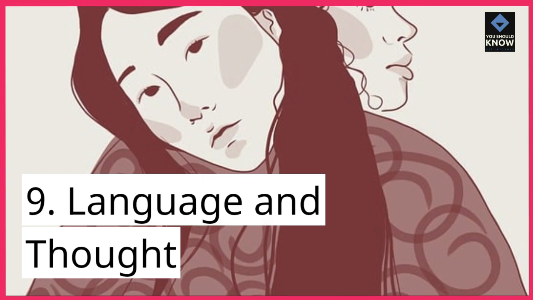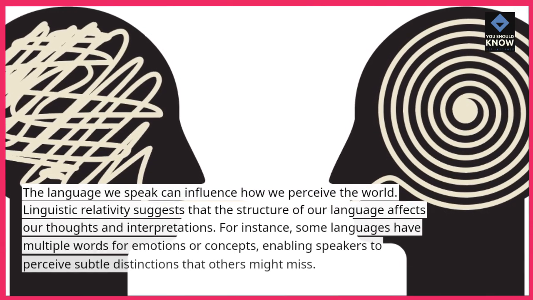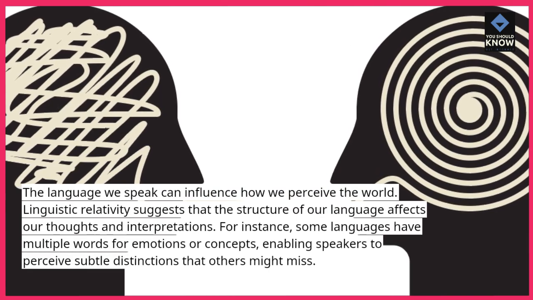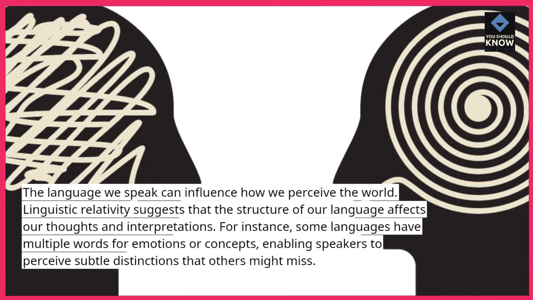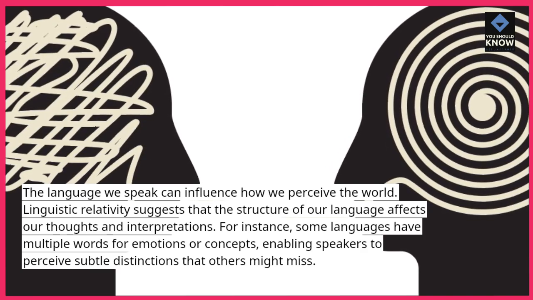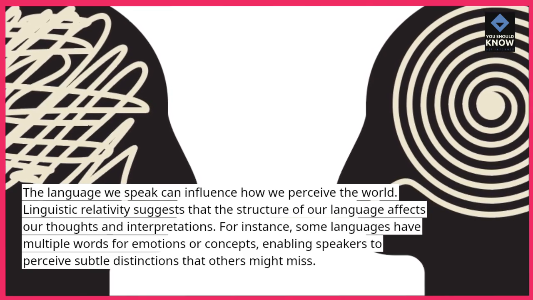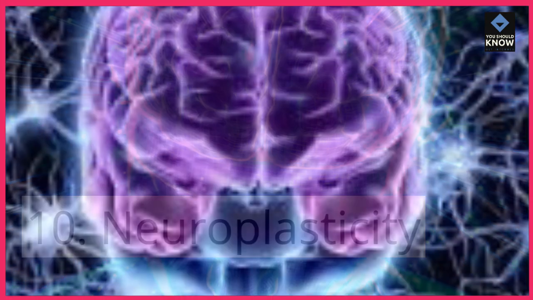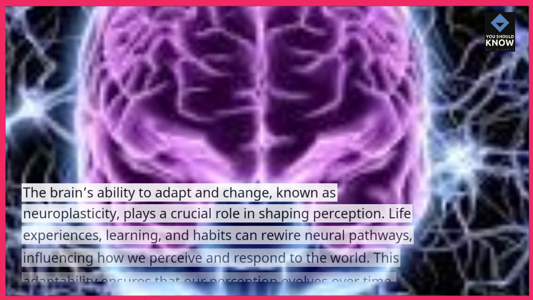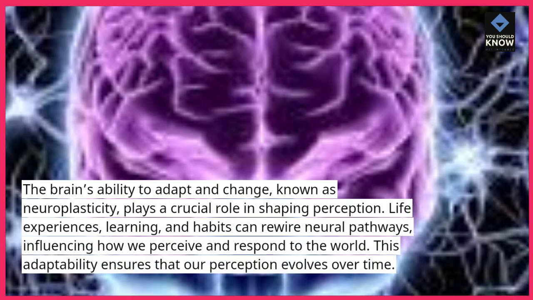9. Language and thought. The language we speak can influence how we perceive the world. Linguistic relativity suggests that the structure of our language affects our thoughts and interpretations. For instance, some languages have multiple words for emotions or concepts, enabling speakers to perceive subtle distinctions that others might miss.